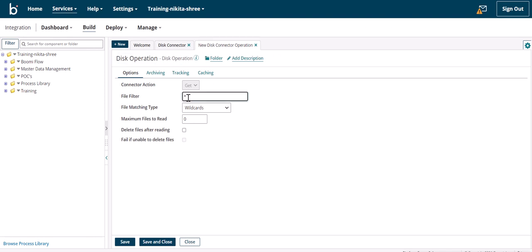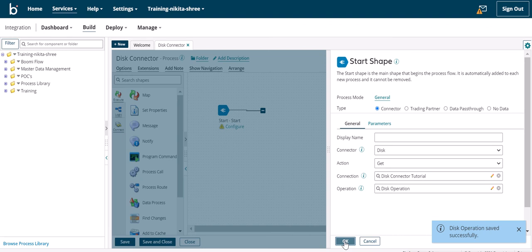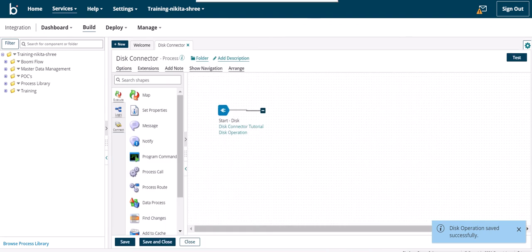In file filter, let's keep it as star and extract all the files which are there in the directory. Maximum files, we will keep the maximum files to read to 0 so that it will extract all the files which are there in the disk connector.